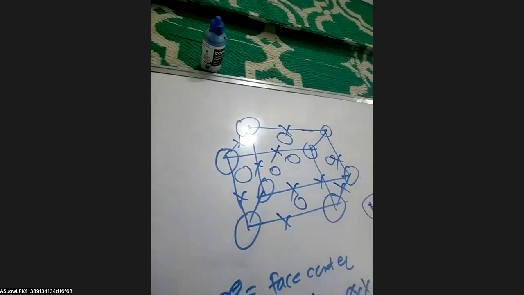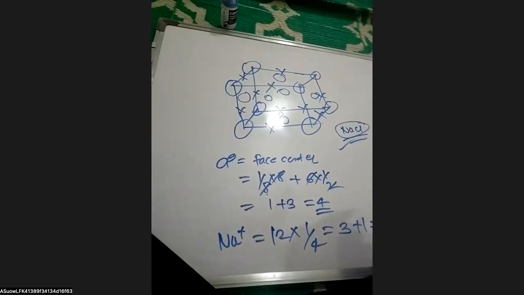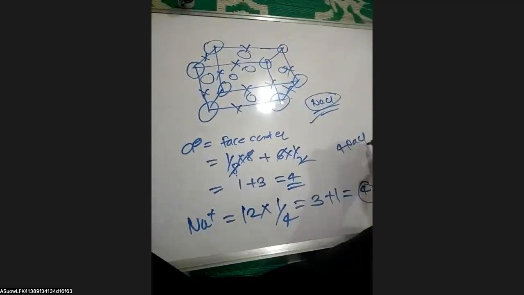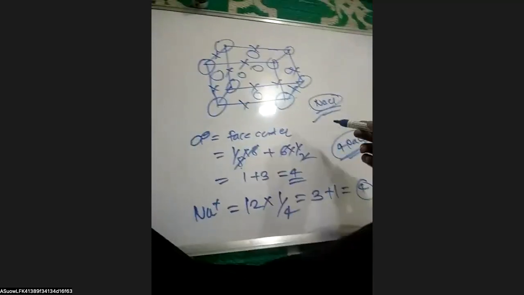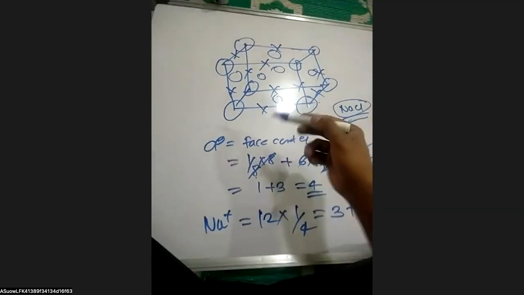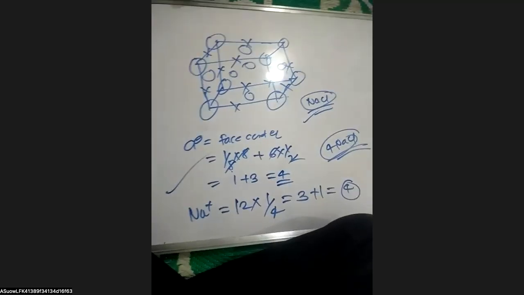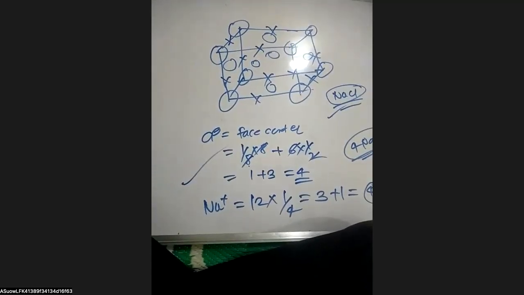What is the difference between BCC, FCC, simple cubic, primitive unit cell? Sir, the difference is this: the primitive has atoms only at the corners.